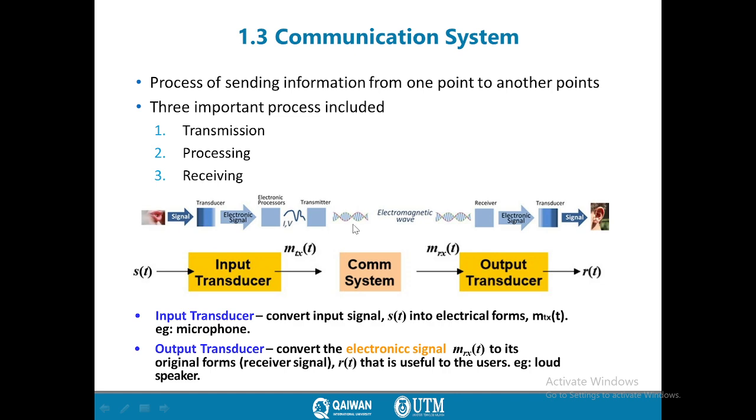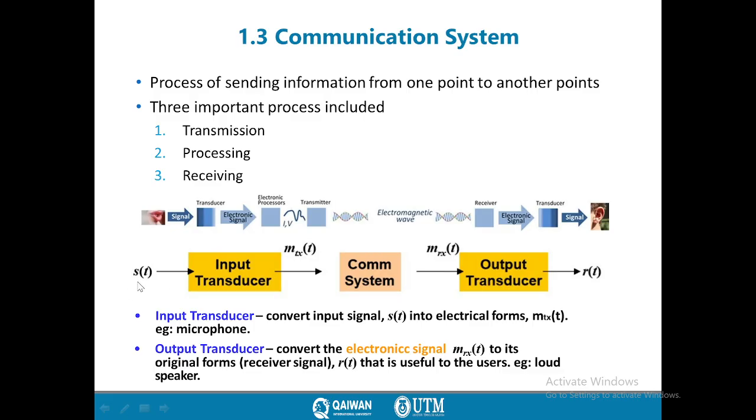And when the signal is produced or propagated into the space, it's an electromagnetic wave, and the electromagnetic wave can go through the air and reach the receiver side, and later the reverse process will happen. The electromagnetic signal will be converted to an electrical signal, and the electrical signal by the speaker is converted to the sound signal, which we can hear now. We can hear my voice. It's a basic explanation of the communication system.